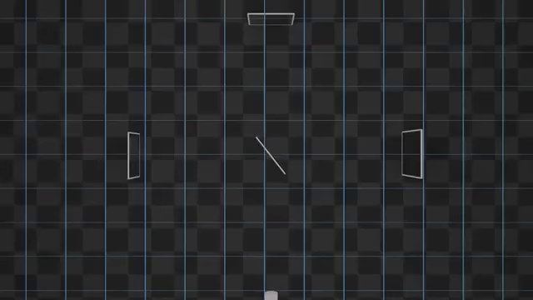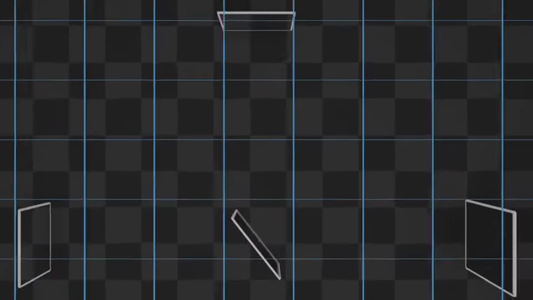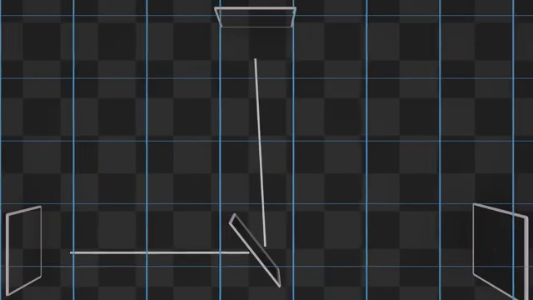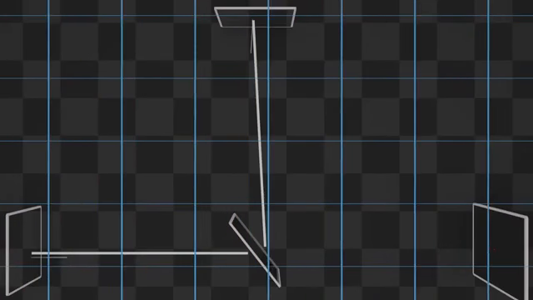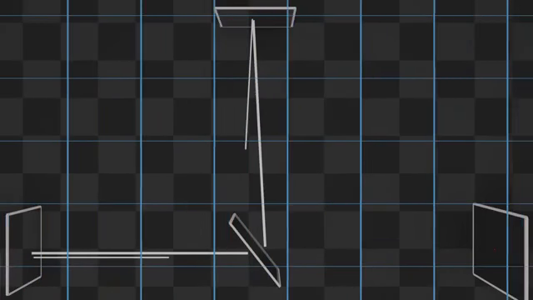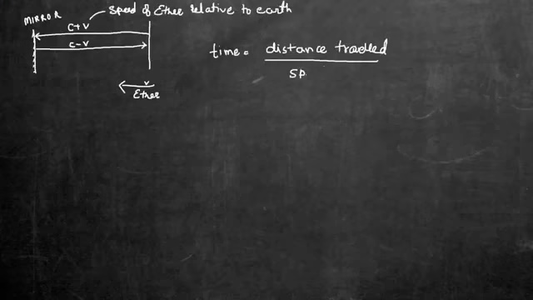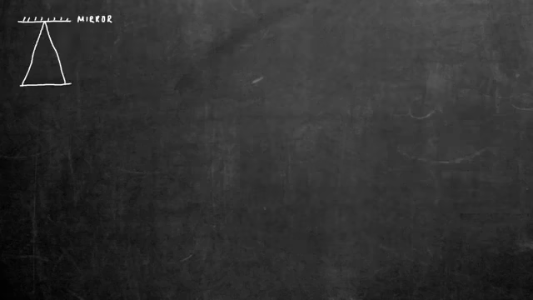Let's assume the direction of the ether is horizontally to the left. The horizontal wave will get a boost while going towards the mirror due to the ether flow in the same direction, but will face a resistance while coming back traveling against the ether. Overall, it will take longer than the vertical wave which faces no resistance but will get deflected towards the direction of the ether. To be precise, this is the time taken for the horizontal wave.